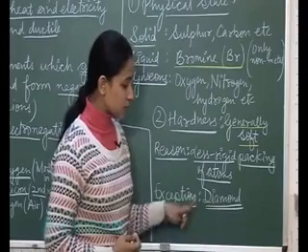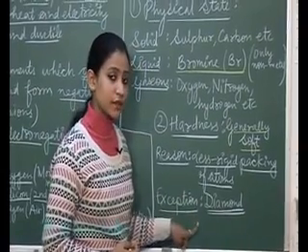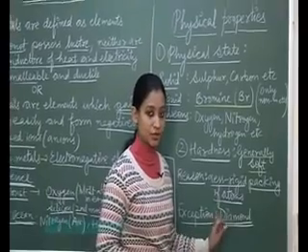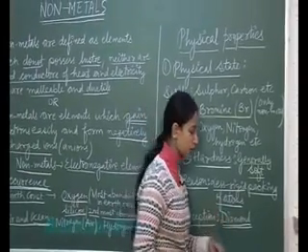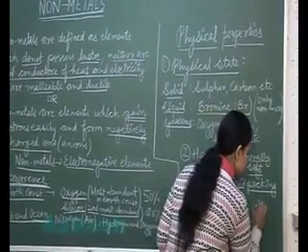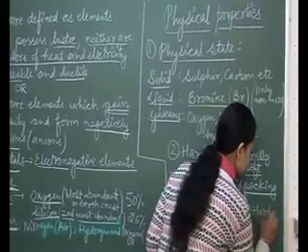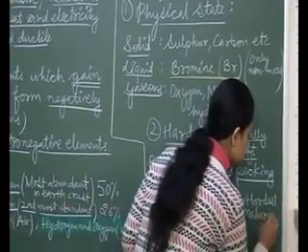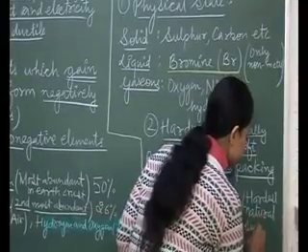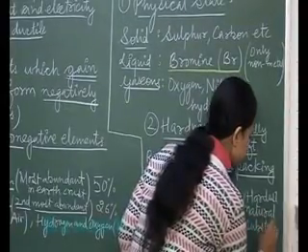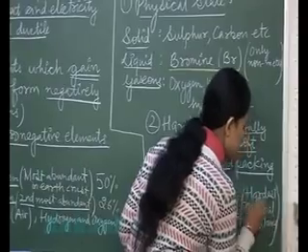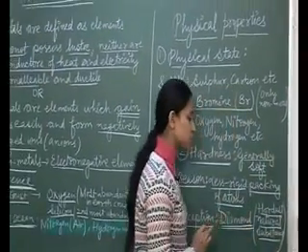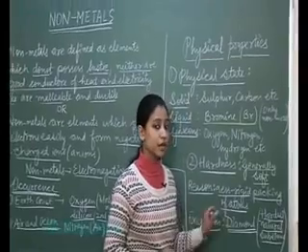When we have to discuss the exception to the hardness, then we have diamond because it is the hardest natural substance known and it is a non-metal. It is the hardest natural substance. So if any time a question comes, name the hardest natural substance, then your answer should be diamond.